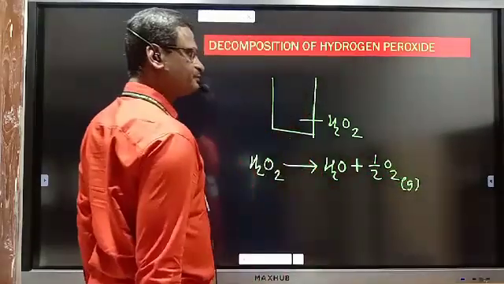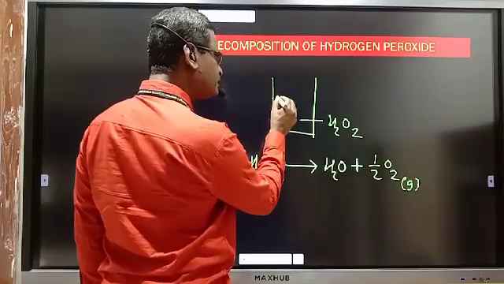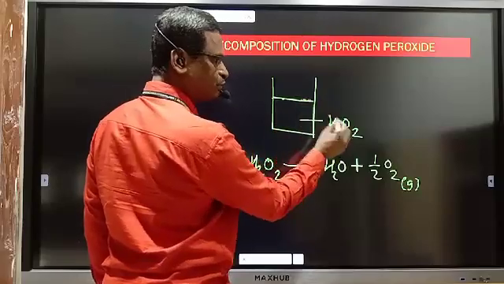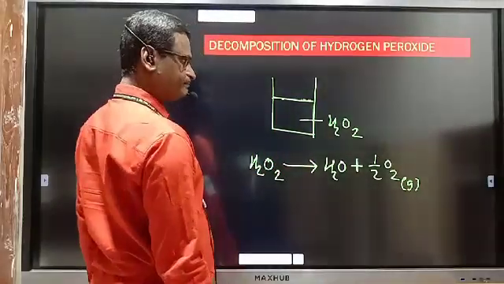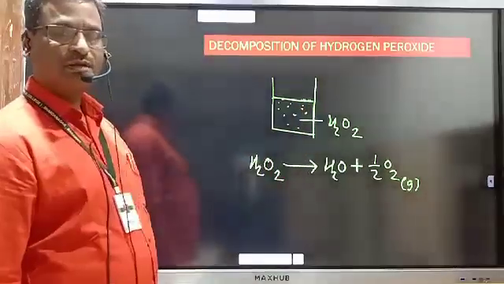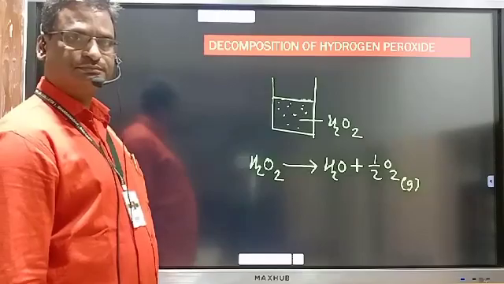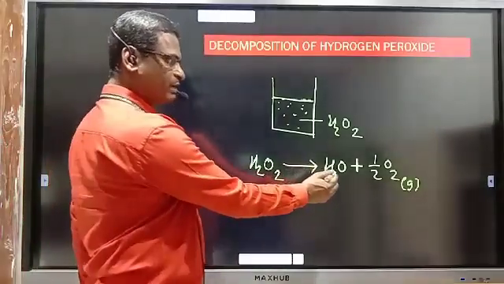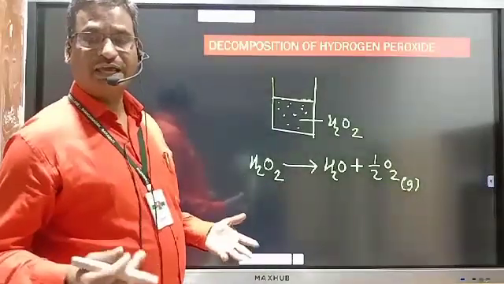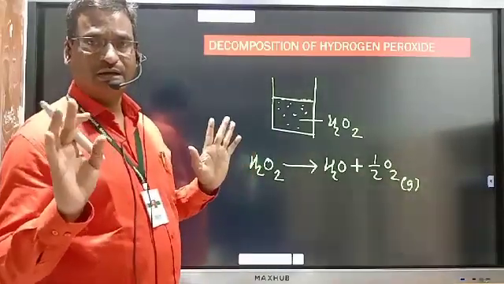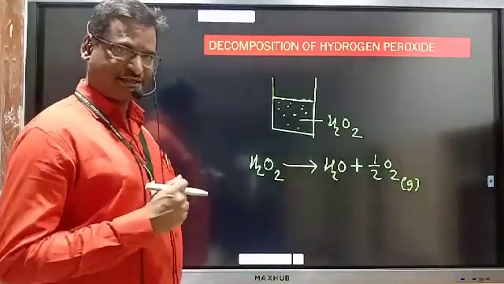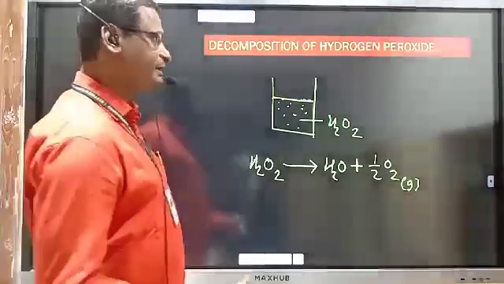This is a gas. Let us consider this is the initial level of hydrogen peroxide. Up to this level we have taken hydrogen peroxide. But after decomposition, what happened? Hydrogen peroxide is converted to H2O and oxygen gas. And we know gas molecules are continuously in random motion. Any substance whenever converted to the gaseous state, its volume increases.